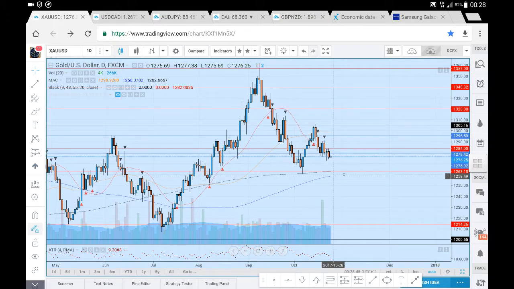So in and around this zone here, we do seem to have the dynamic levels of support, the 200 and 400 period averages, as well as this major level of 1263. So we might see a bounce off that level, the combination of the dynamic support as well as the horizontal support, below which we will definitely be looking at this 1214 all the way back down here. 1214, as you can see, did provide some support previously.